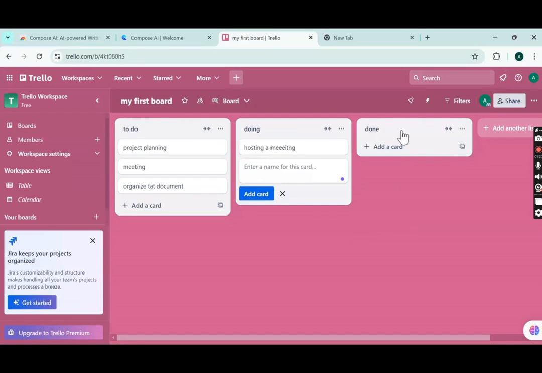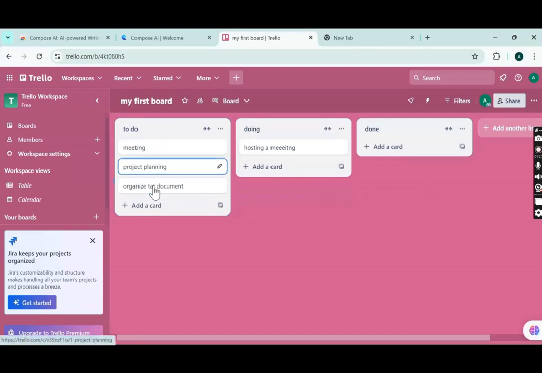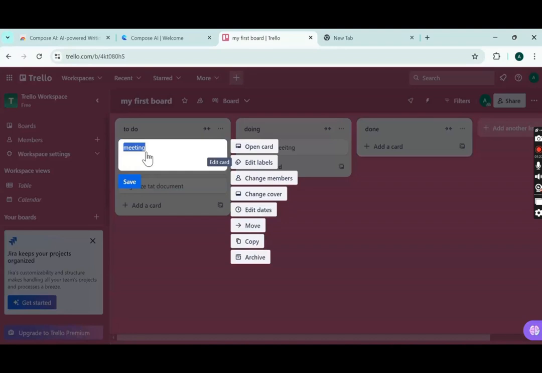Yes, you can just drag these cards here and there as you are completing your tasks. Okay, you can have this in the second column also. Yes, you can add your priority tasks at the first, right? And if you click on edit card, you can also add some labels. You can change members. If you have some members with you, you can assign these tasks to them. Okay, you can have some dates, right?